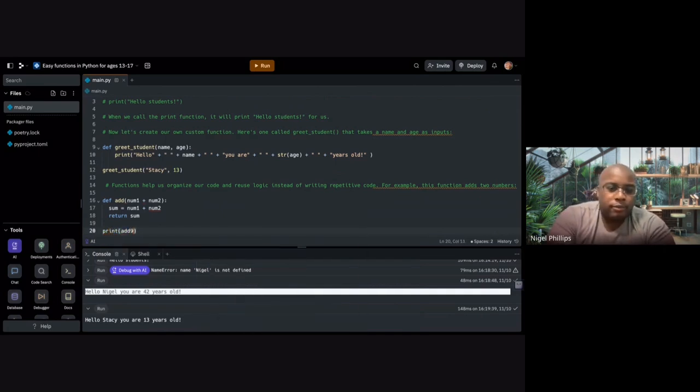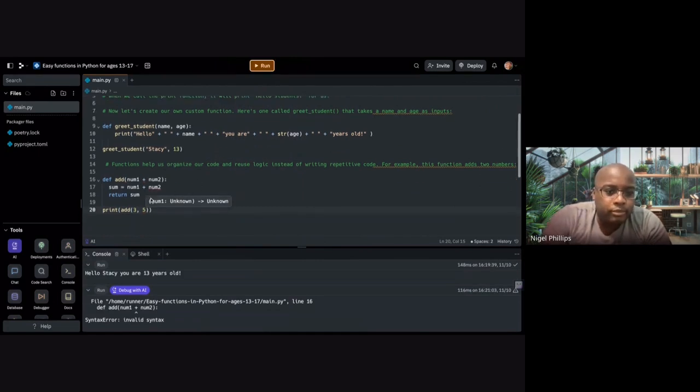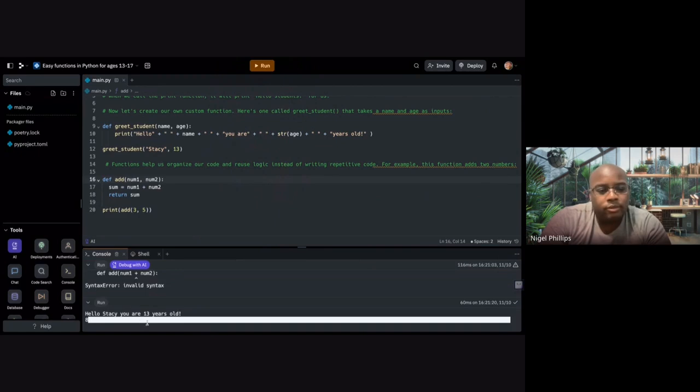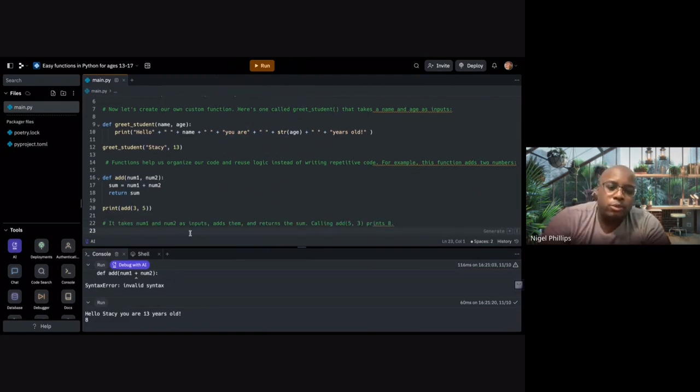We're going to do print add, we're going to do 3 and 5. And it's going to show us 8. It's going to show us what we want this to look like. We have numbers 1 and numbers 2. What it should show us is 8 at the bottom. See here? 8. Notice that this thing takes two inputs, numbers 1 and numbers 2. It adds them and returns the sum, okay? And we'll print 8.